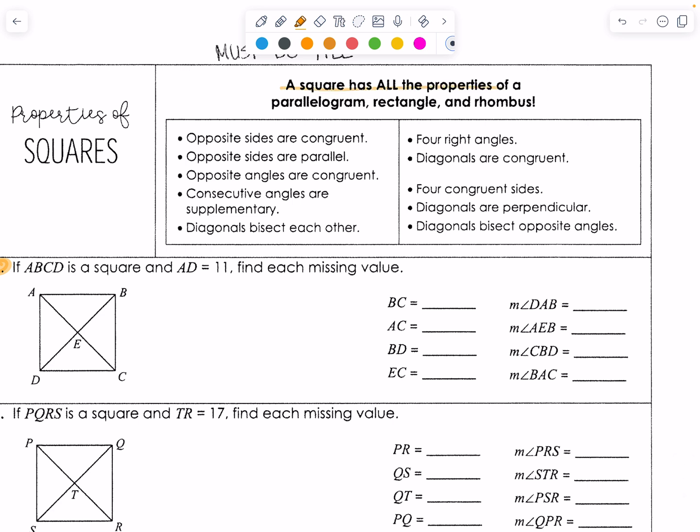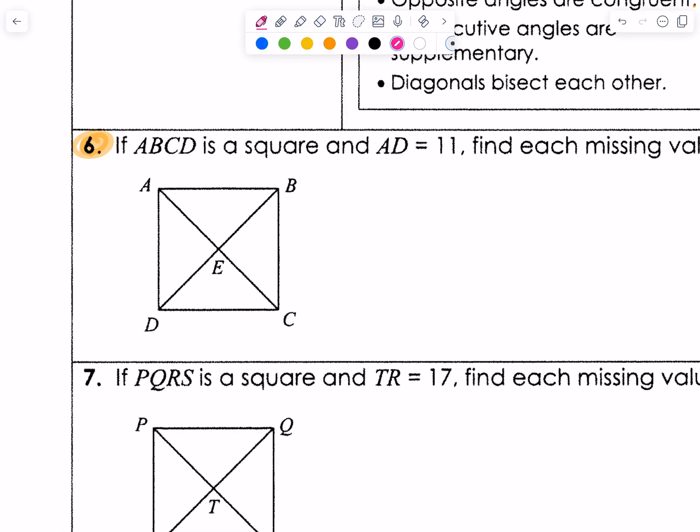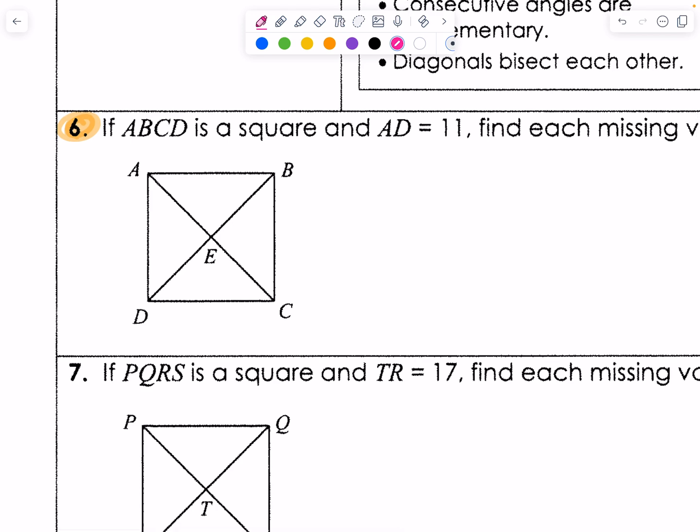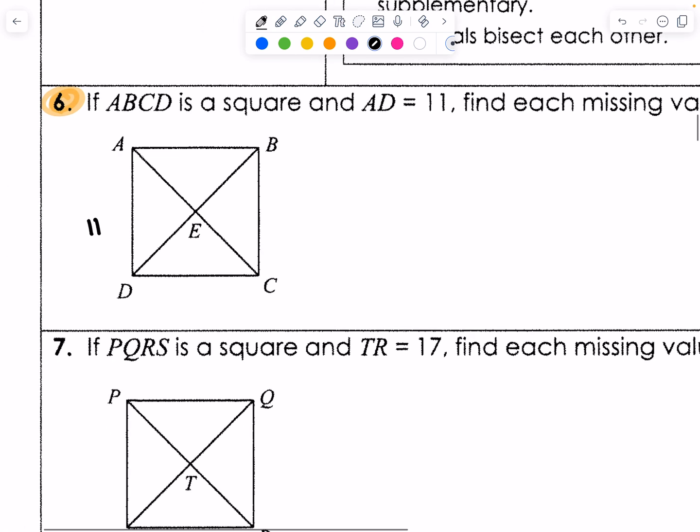All you really need to know is that squares have all the properties of a parallelogram, a rectangle, and a rhombus. There's nothing new that you need to watch out for in a square. So if ABCD is a square and AD equals 11, find each missing value. So AD is 11, BC is 11, DC is 11, and AB is also 11.